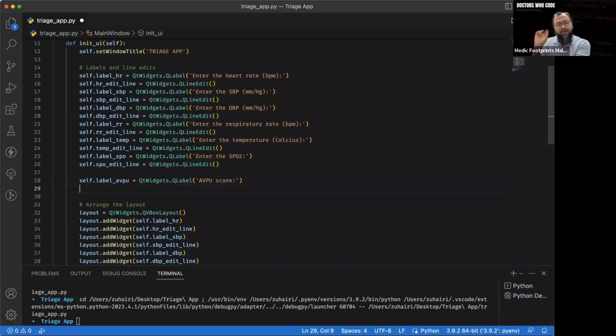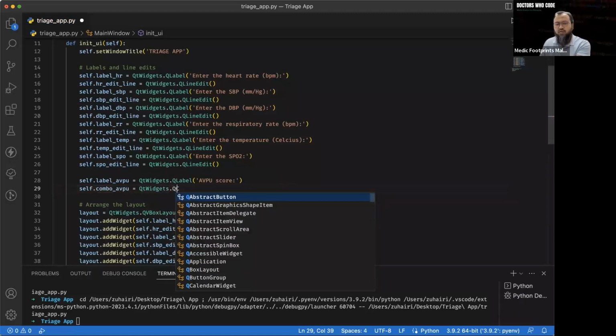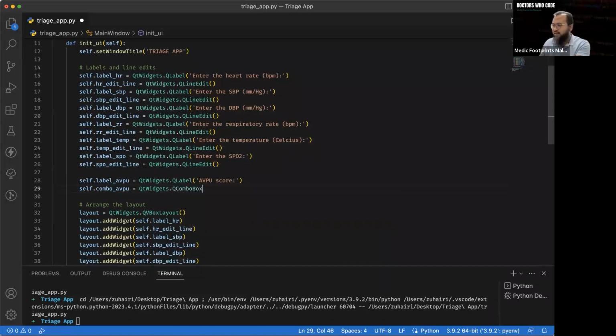Now, how about we do some sort of drop down button where the user clicks a button and operations will be listed. In PySide 6 this is called a QComboBox. Let's do it. Self, let's name it combo underscore AVPU. You can name it whatever you want. Combo AVPU equals to, again, QtWidgets dot QComboBox. Is it there? Yeah, that's it. So now this is a combo box here. It can accept many options.